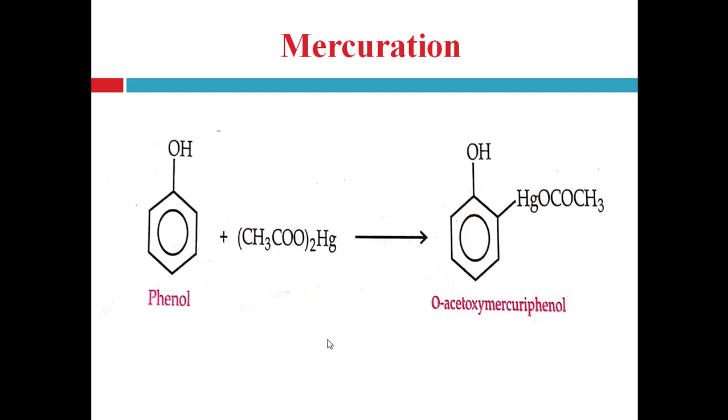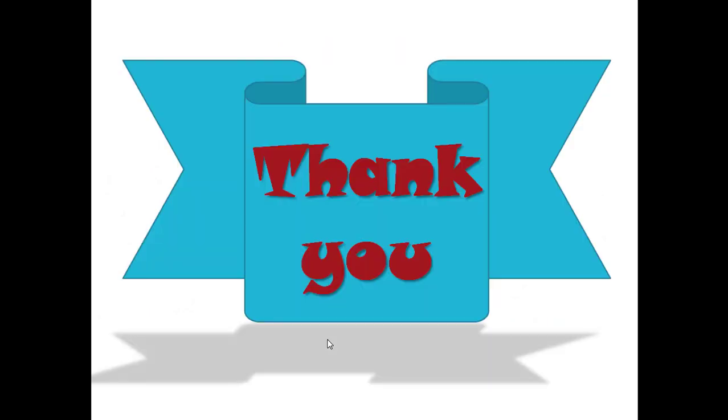And at last, mercuration: phenol reacts with mercury acetate and forms ortho-acetoxy mercury phenol. Right? So here all types of reactions of phenol are completed: reactions involving the OH group in phenol, reactions involving the benzene nucleus in phenol, and special reactions of phenol. Thank you.